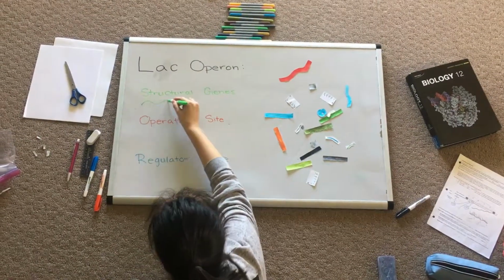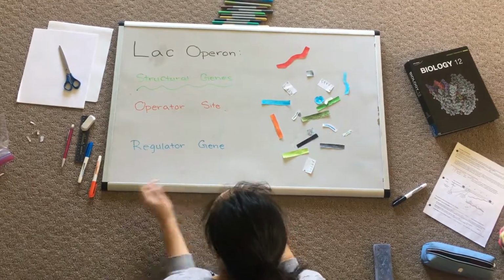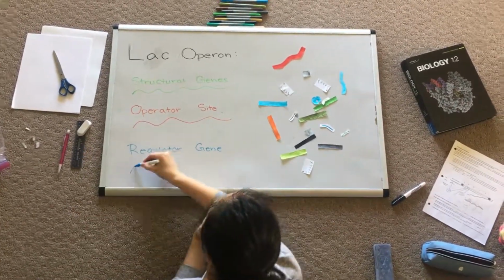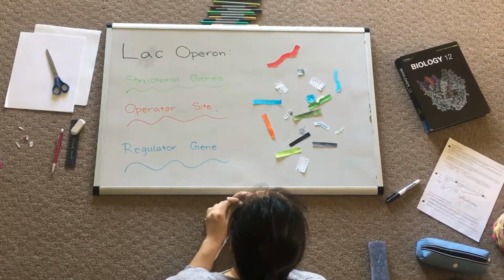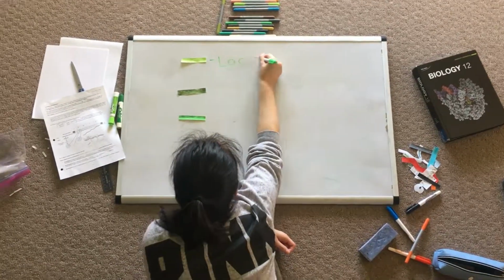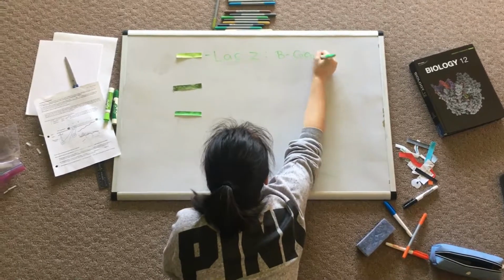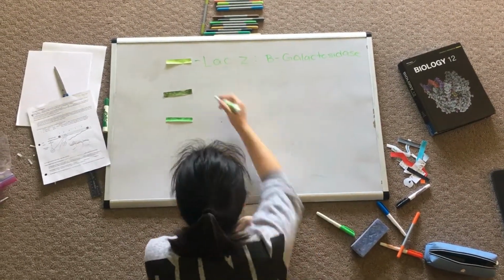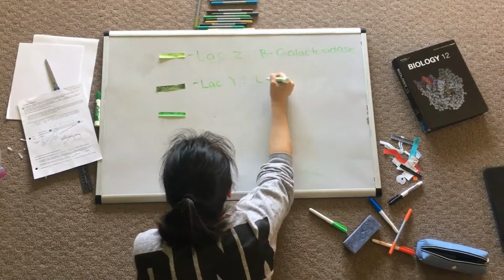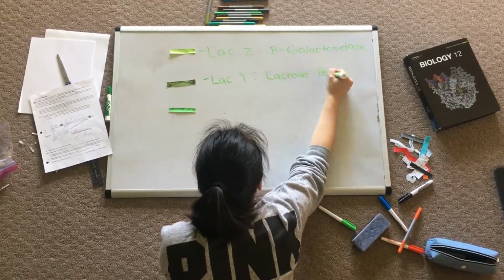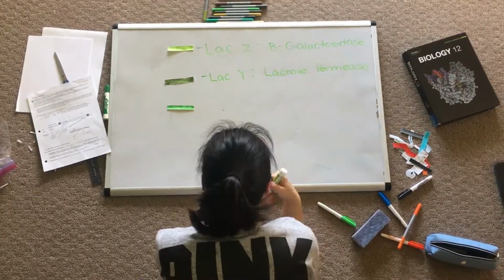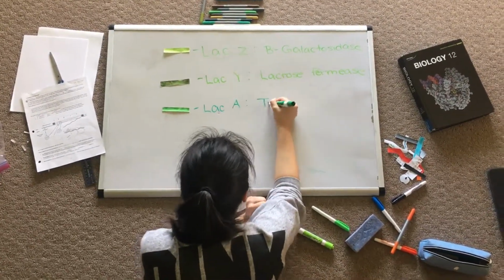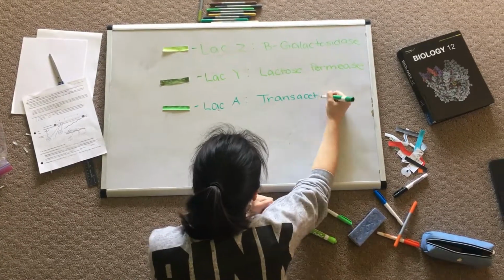The lac operon consists of a set of structural genes, an operator site, and a regulator gene. The structural genes encode enzymes that metabolize lactose. The genes are transcribed as LacZ, LacY, and LacA. The LacZ gene encodes an enzyme called beta-galactosidase, which splits lactose into glucose for energy. The LacY gene encodes a membrane protein called lactose permease, which helps bring lactose into the cell. And finally, the LacA gene encodes an enzyme called transacetylase.